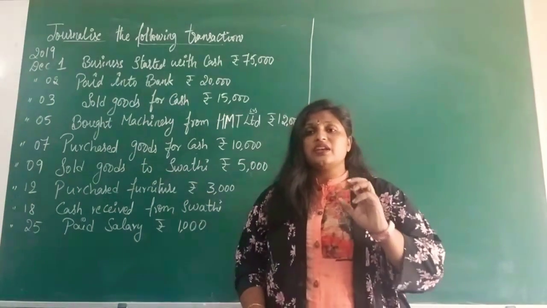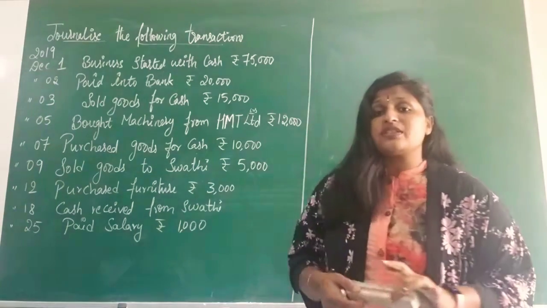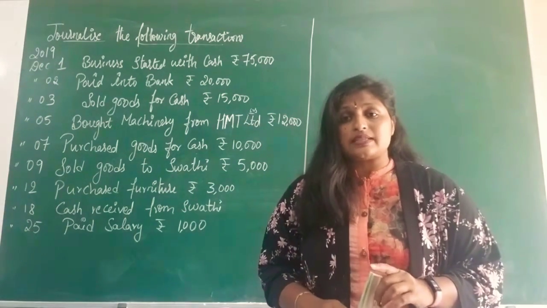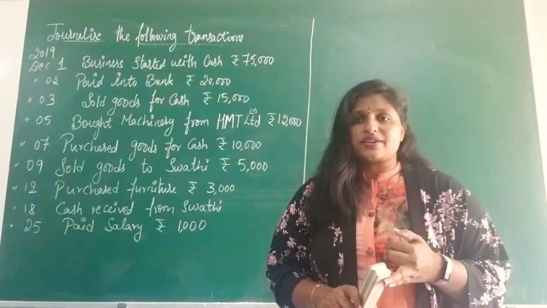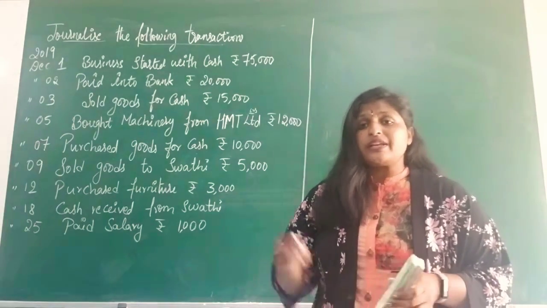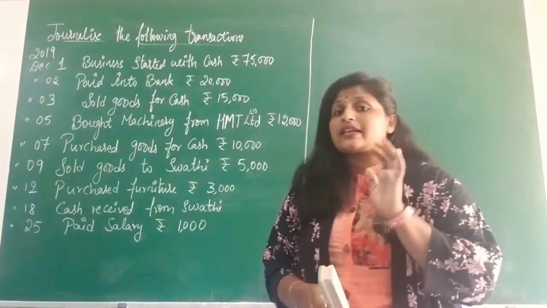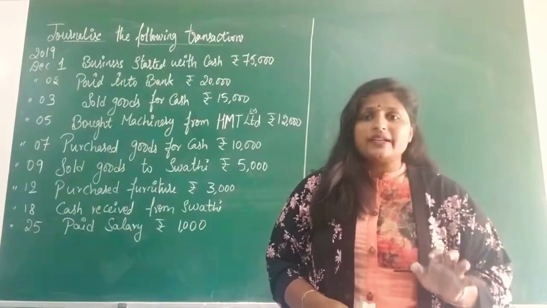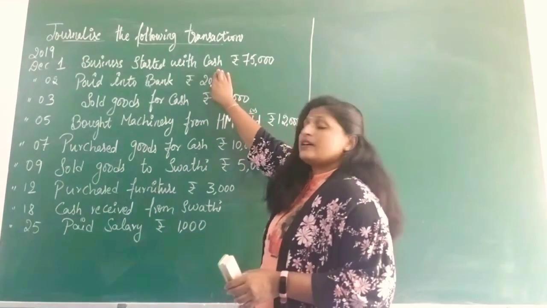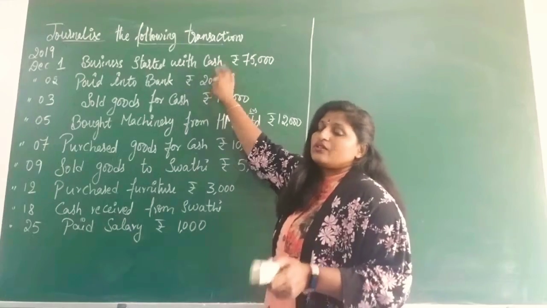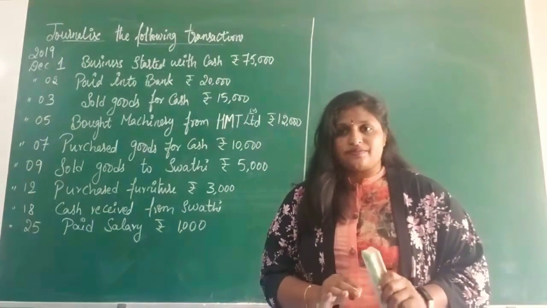The main thing: when we take any transaction, we first have to see whether that particular transaction is a cash transaction or a credit transaction. We should be very clear with this. Here it is clearly given started with cash, which means it is a cash transaction.